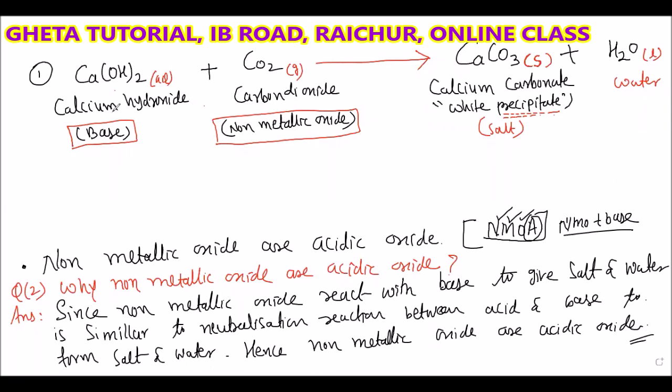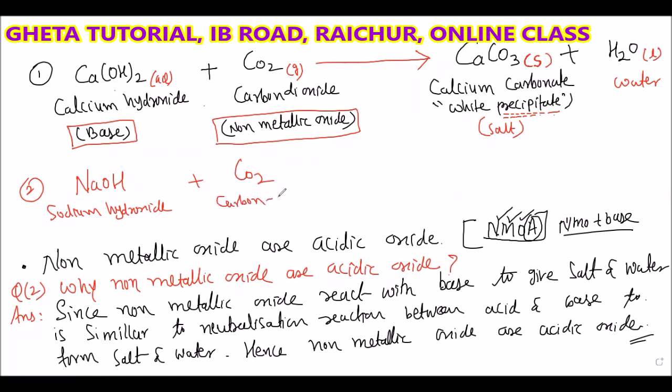So here's the first example, when a non-metallic oxide reacts with a base to give salt and water. Second example: sodium hydroxide, NaOH, reacts with carbon dioxide.